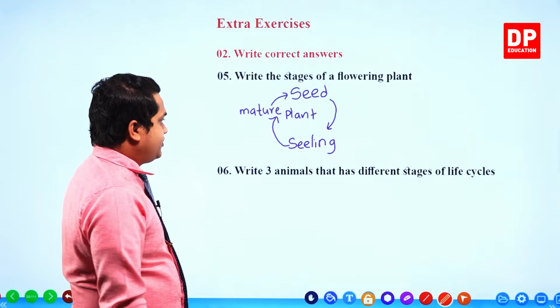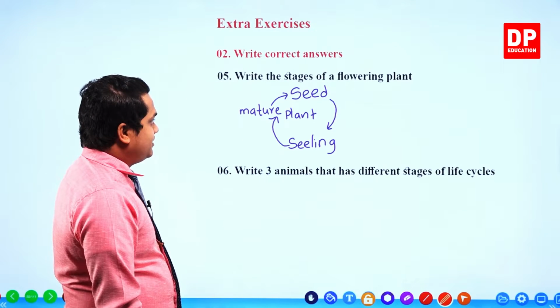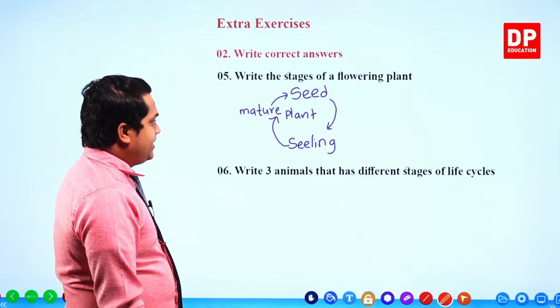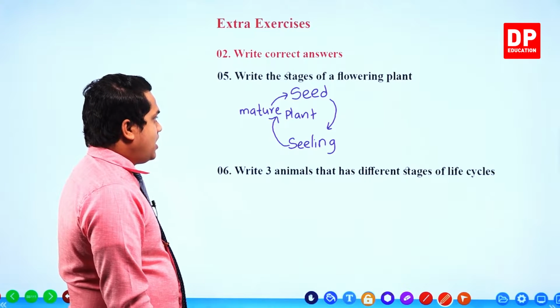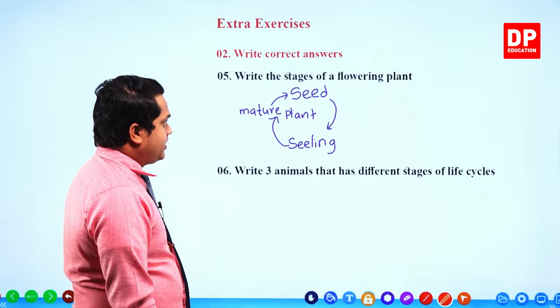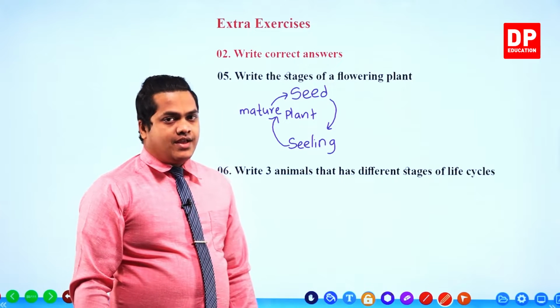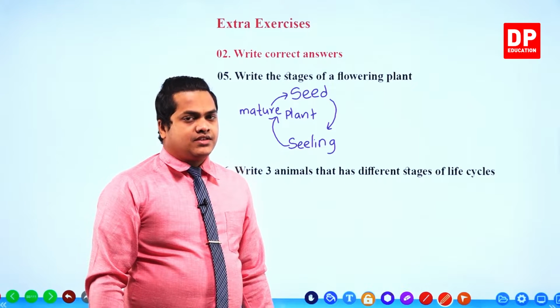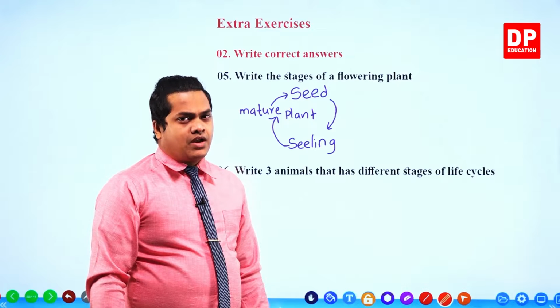Right? 3 stages: seed, seedling, and the mature plant. These are the 3 stages of a flowering plant, my dear children.